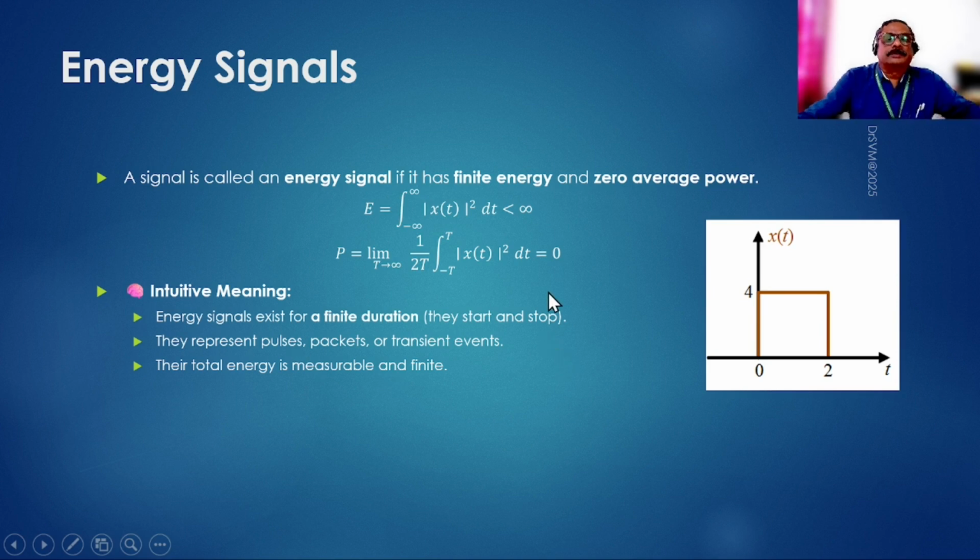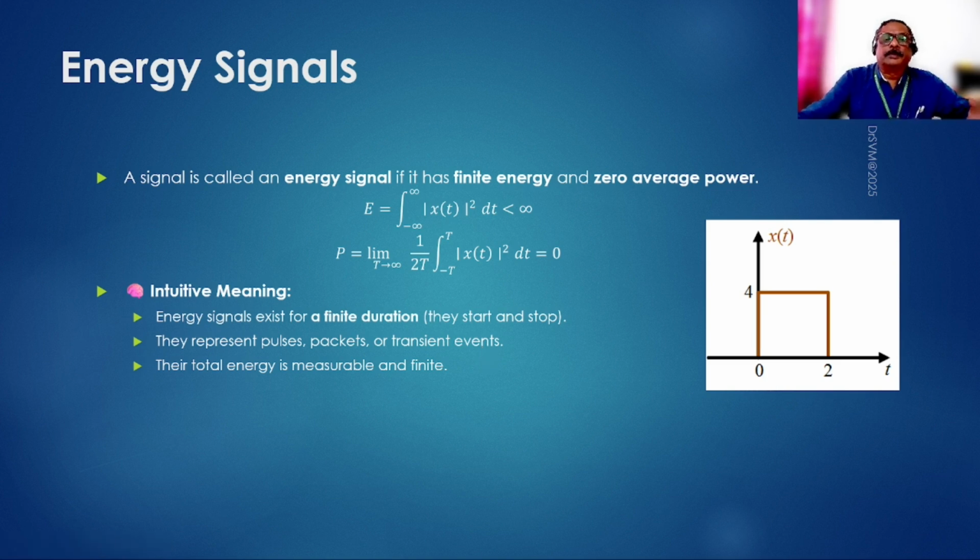So overall, what does it mean? An energy signal exists for a finite duration. So there is something called start and stop. There is a pulse we are talking about in this example. It starts at 0 and ends at 2. So there is a start point and an end point. These represent pulses, packets, or transient events. So they are not continuous.